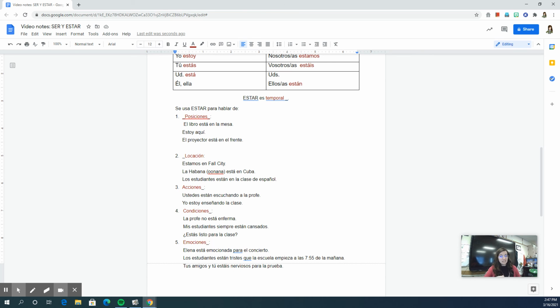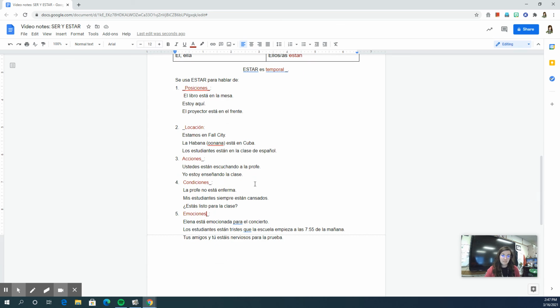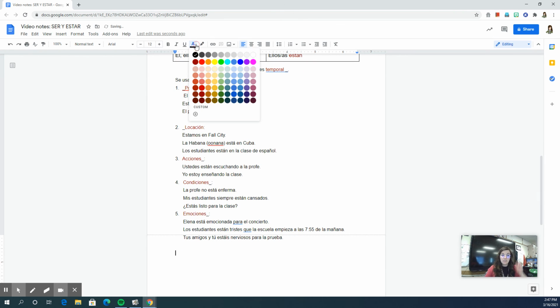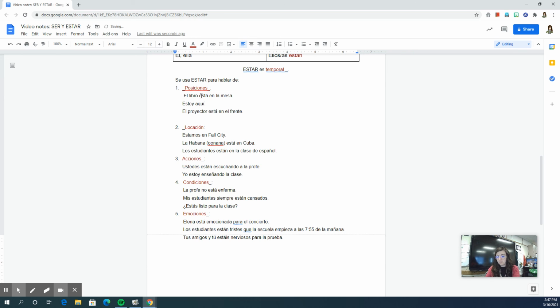I'm happy when I see my students. If we put all the first letters of the scenarios together, we get the word place: position, location, action, condition, emotion. So there are your 6 scenarios to use ser, your 5 scenarios to use estar. Remember, doctor, you use ser, and place, use estar.